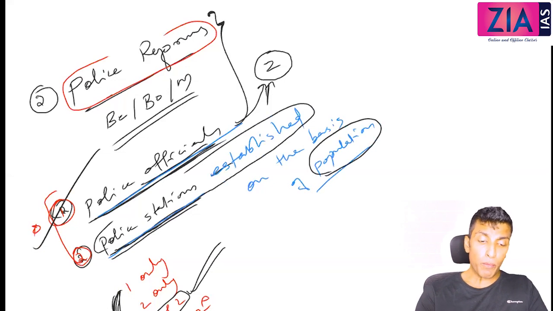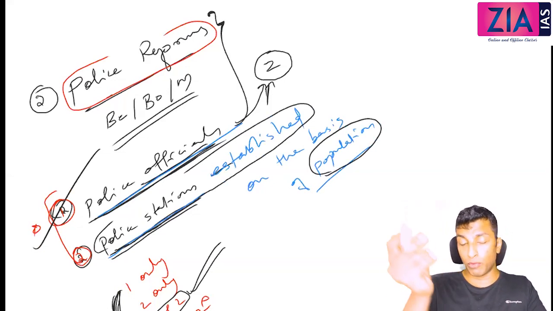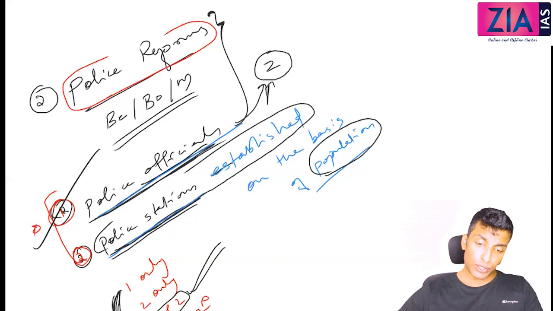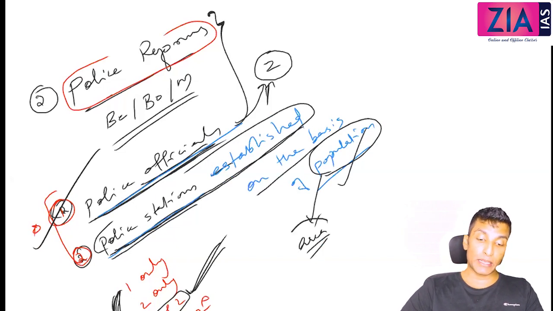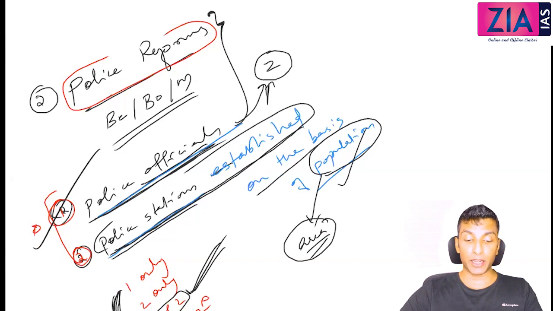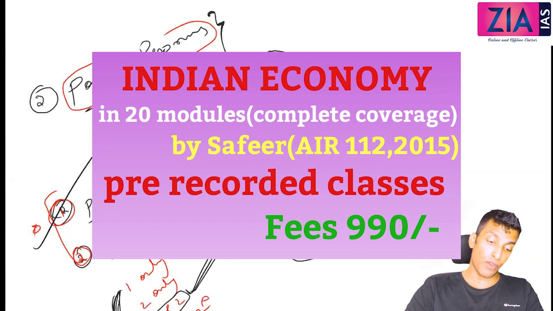More population means more police officials, more police stations are required, right? So you think logically and it will be population, so you will go for 1 and 2. But actually at that point of time it was based on area. So police stations were established not on the basis of population, it was on the basis of area. So now onwards you should not make it wrong. So in this question, the answer is actually 1 only, because it is not population, it is area.